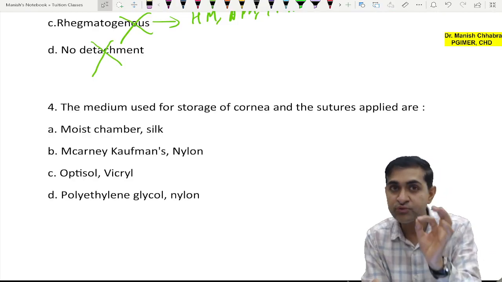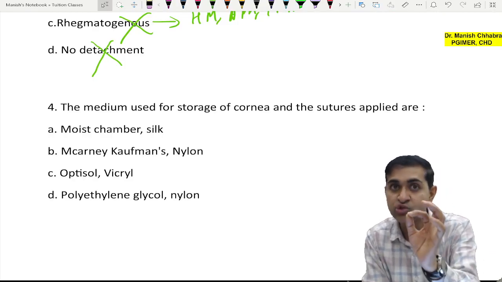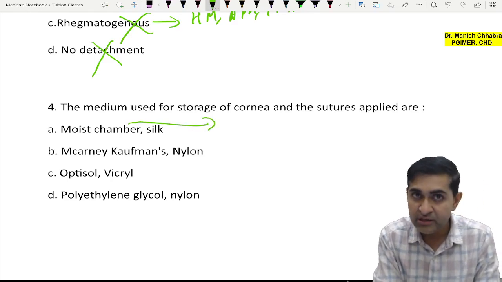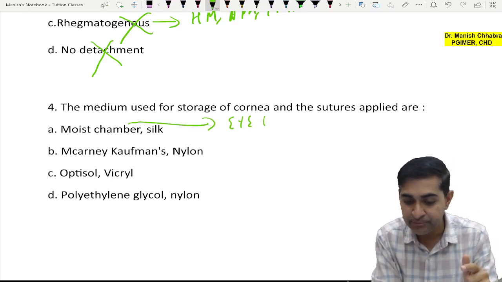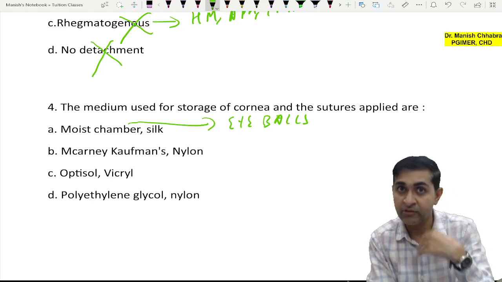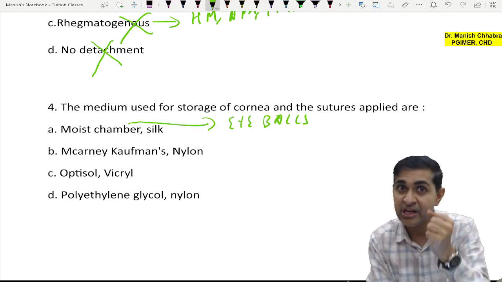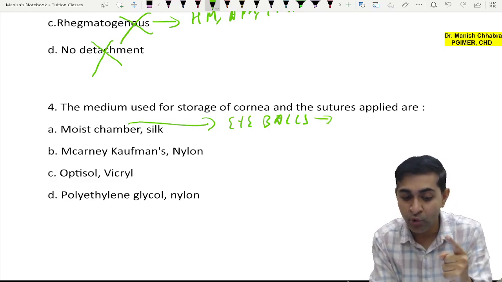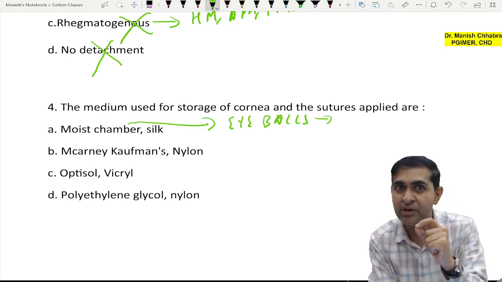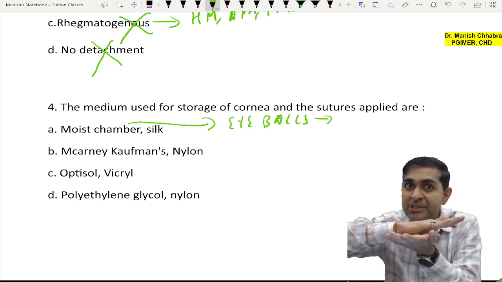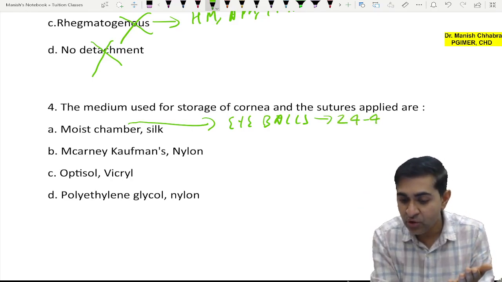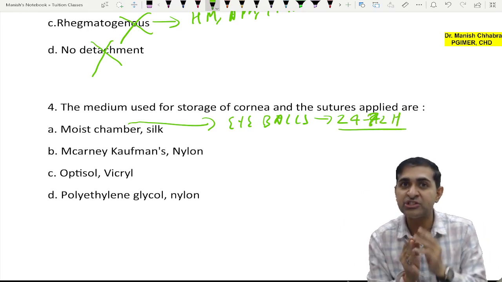Now, the medium used for storage of cornea and the suture which are applied. Moist chamber is, you take the eyeballs of the patient, the one who has pledged his eyes for donation, and keep them in a moist chamber, an airtight chamber, on which wet gauze pieces are placed at the bottom. It can preserve the cornea for nearly 24 to 72 hours, 3 days.